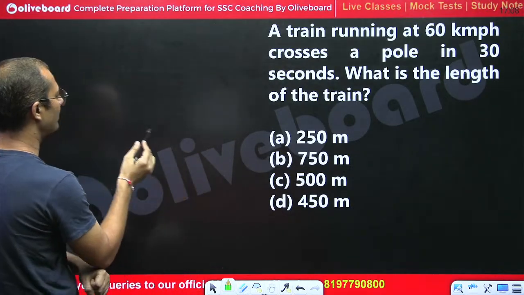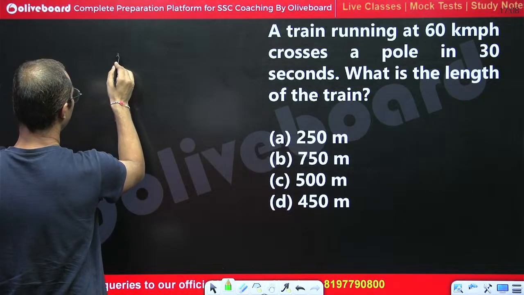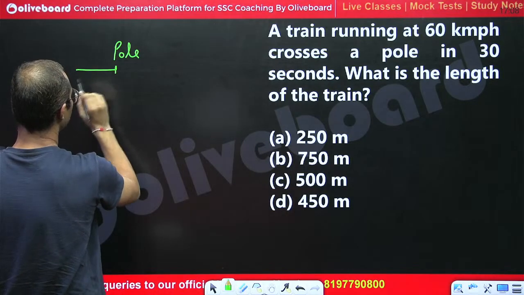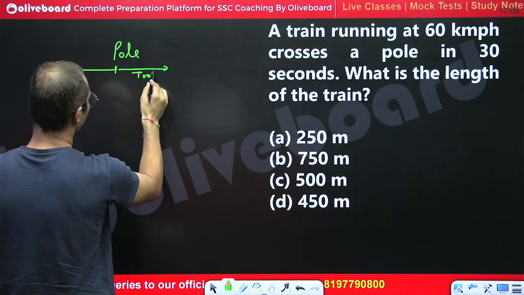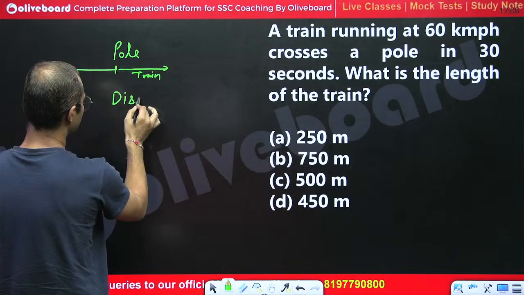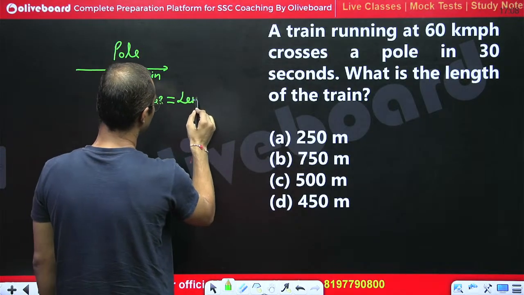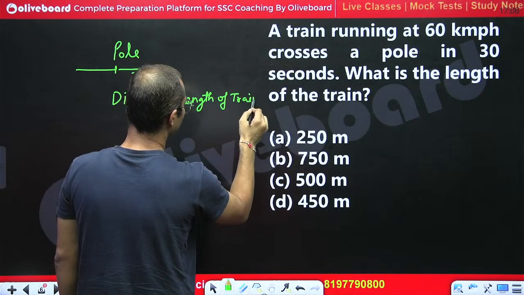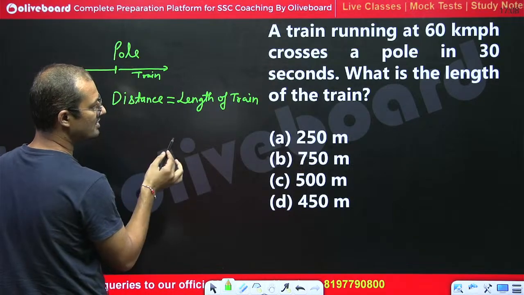When a train is crossing a pole, in that case, the train travels a distance. Suppose this is a pole and this is a train, right? So it will travel a distance equal to its length, right? So in that case, the distance would be equal to the length of the train. Now what is the length of the train?